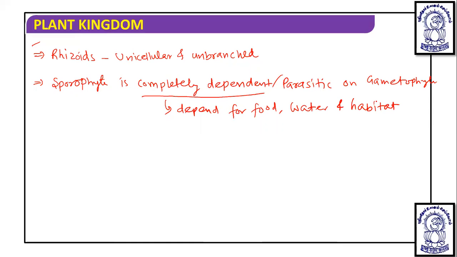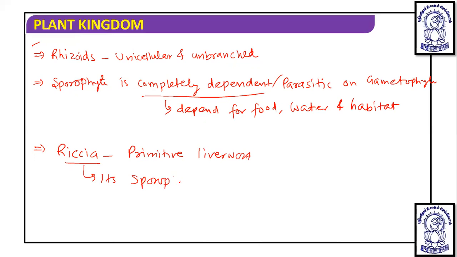Apart from this, one of the known important examples of the oldest liverwort, if we talk, Riccia is a primitive liverwort, and its sporophyte has a capsule only, means it is not much differentiated.